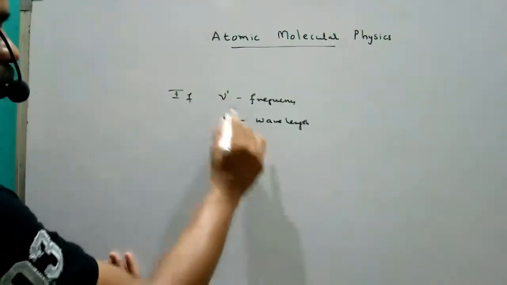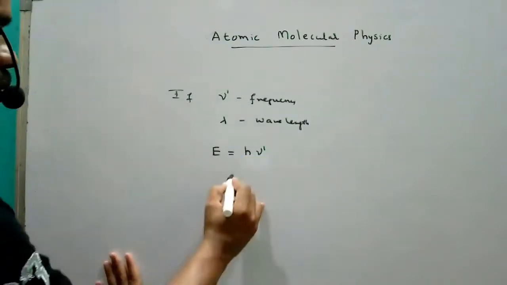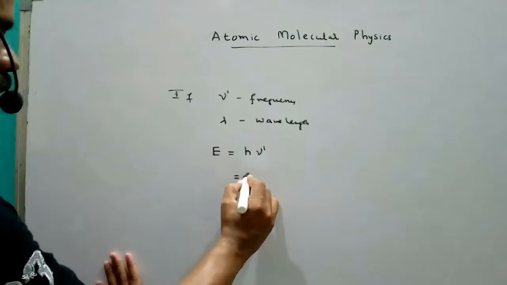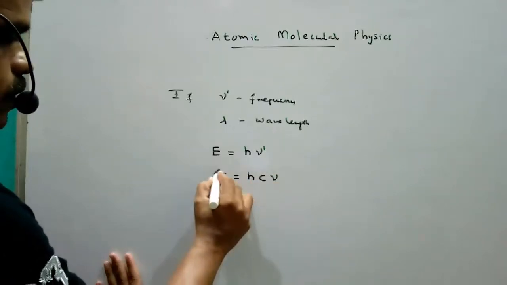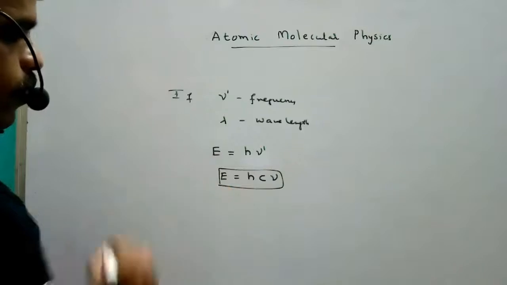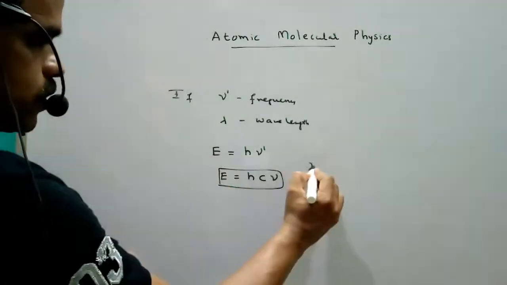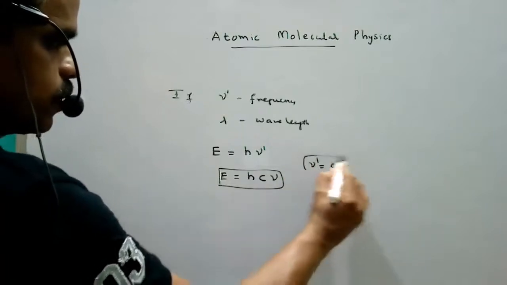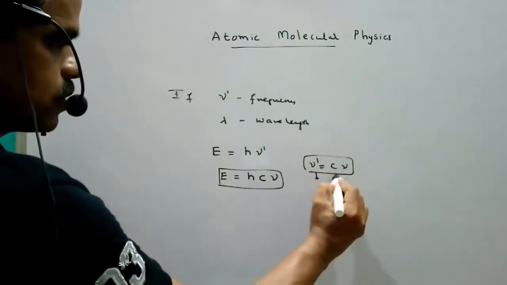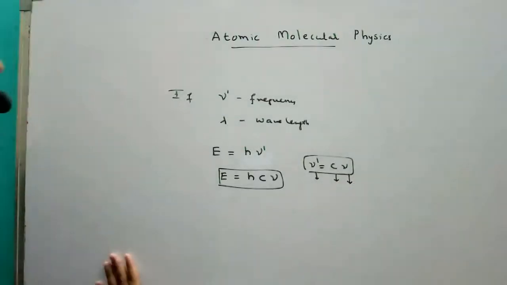So here nu dash is the frequency. We can convert this to h c nu. See here, total energy equal to h c nu. We substituted nu dash equal to c nu. So this is the frequency, this is the light velocity, this is the wave number.